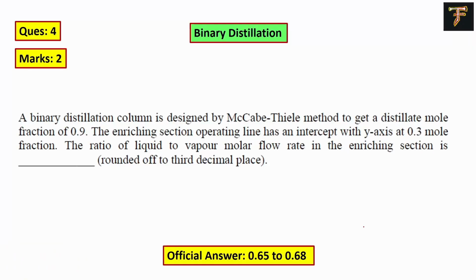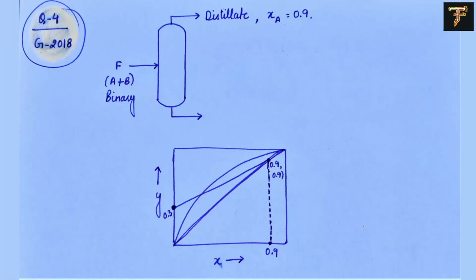So this is our fourth question, and it is of 2 marks, from distillation. This question is also a little tricky. You should have basic knowledge about the stripping section, rectifying section, the feed line and all those things. Then it's easy to attempt this question. Let's understand this question first.